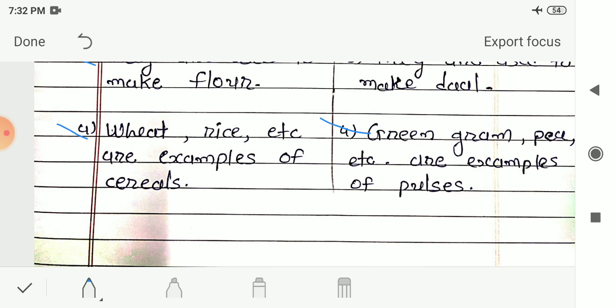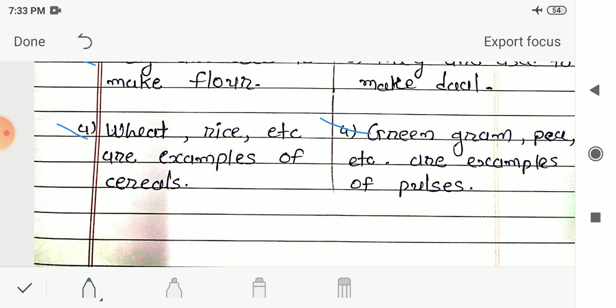So we had seen cereals are the monocot seeds and pulses are the dicot seeds. Then we had seen why these cereals are monocot seeds and why the pulses are dicot seeds. The cereals cannot break into two equal halves, so that's why they are monocot seeds. And the pulses can break into two equal halves, so they are the dicot seeds.